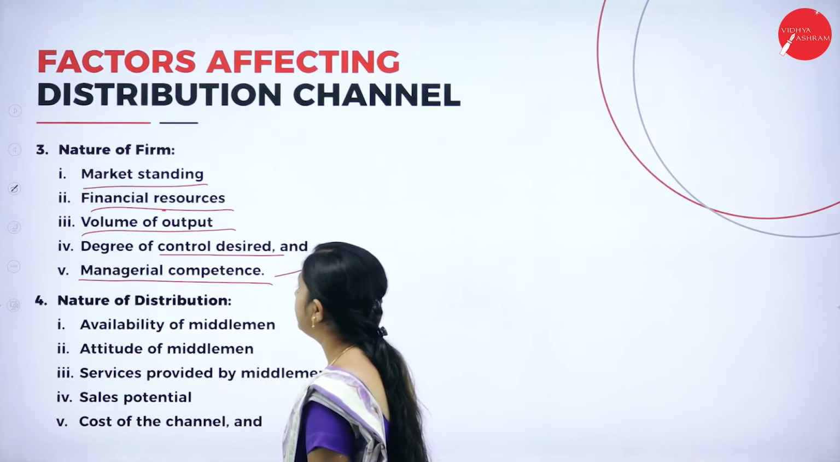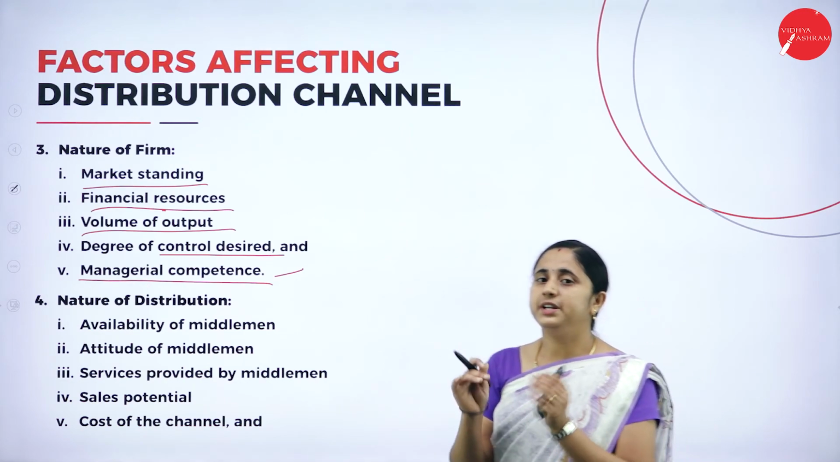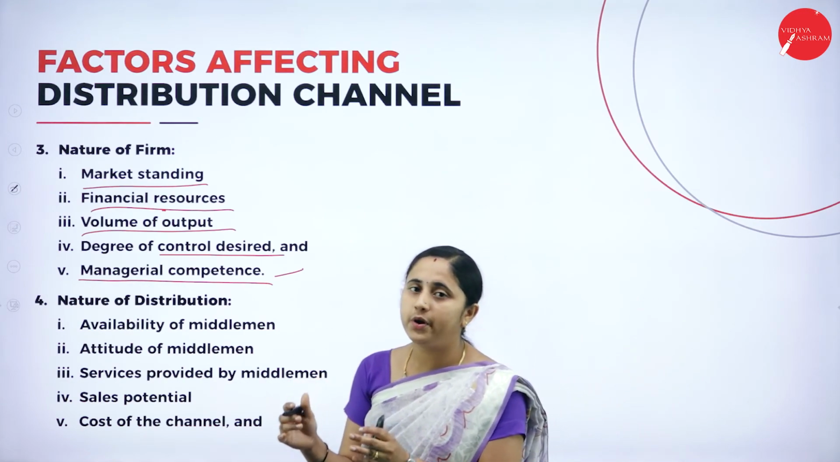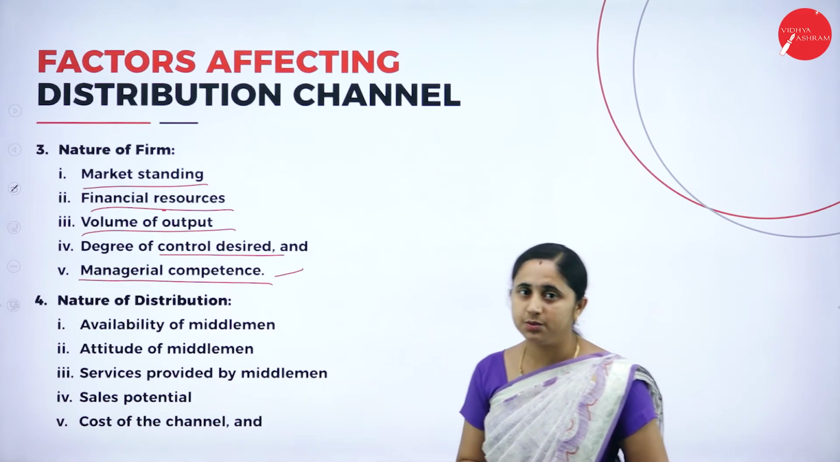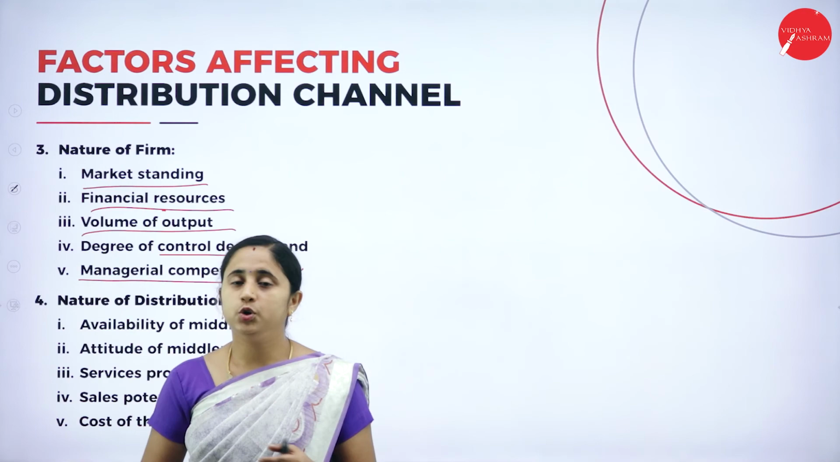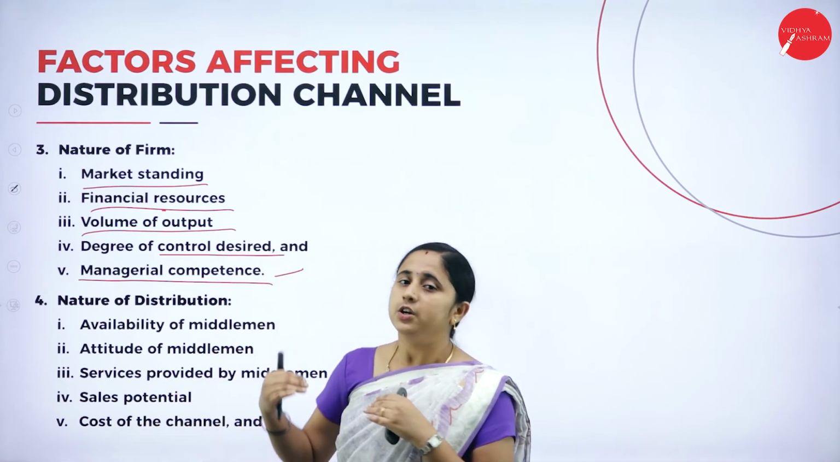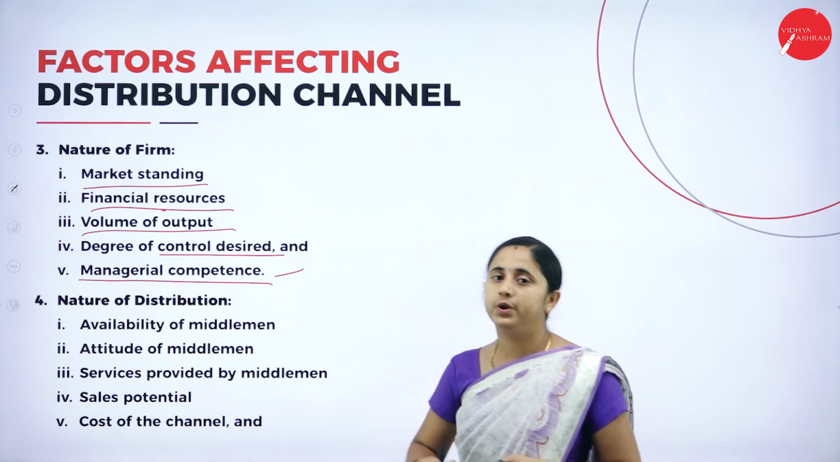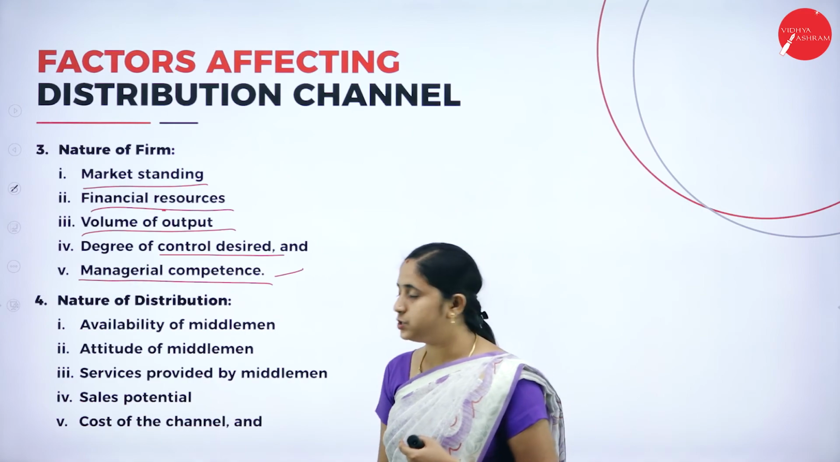Then last one, nature of distribution. Availability of the middlemen. If the middlemen are available for your product or in the desired area, adopt the indirect distribution channel. If there is no availability of the middleman, automatically you need to adopt the direct distribution channel. Directly you need to sell your product to the consumers.